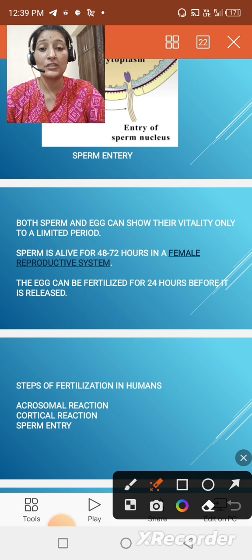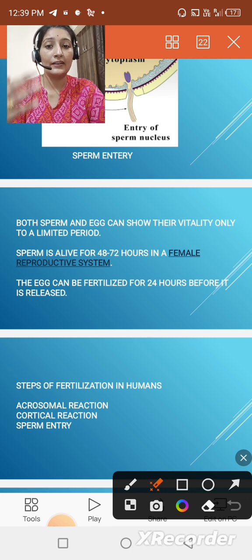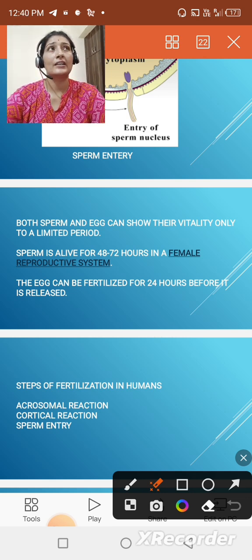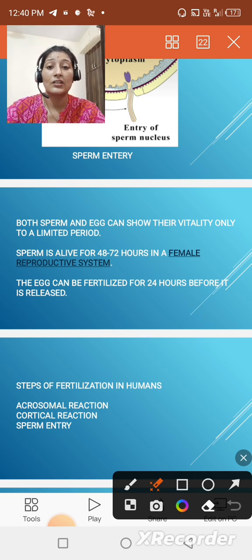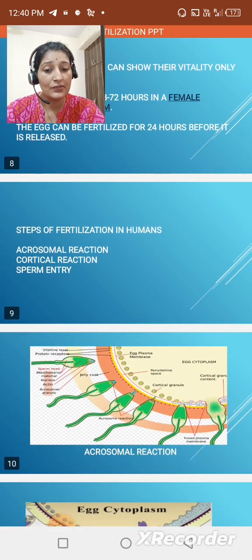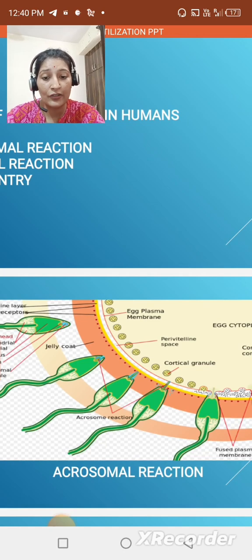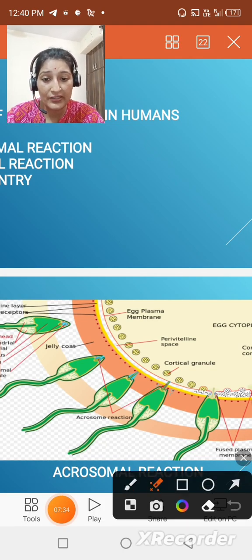As we know, the acrosome is present at the head region of the sperm, and the acrosome contains different kinds of enzymes, like proteolytic enzymes or acrosin. These enzymes help to dissolve the jelly coat. Let's take a highlighter and we'll show you where the jelly coat is.